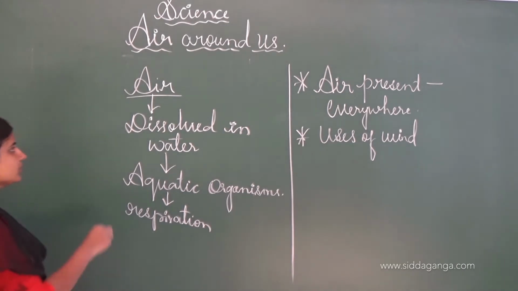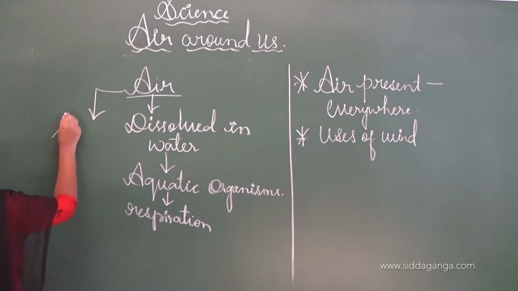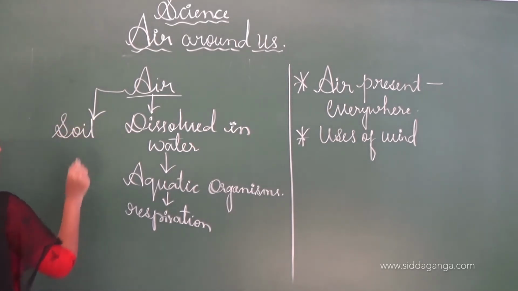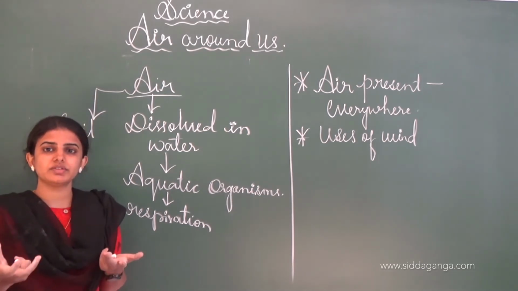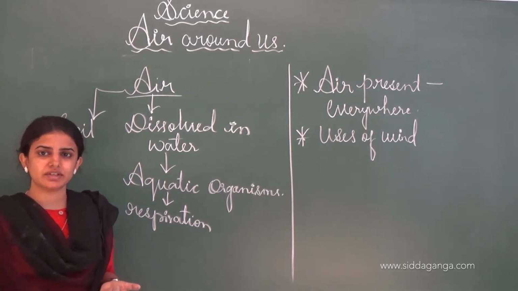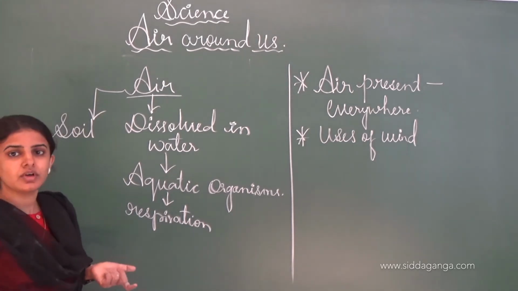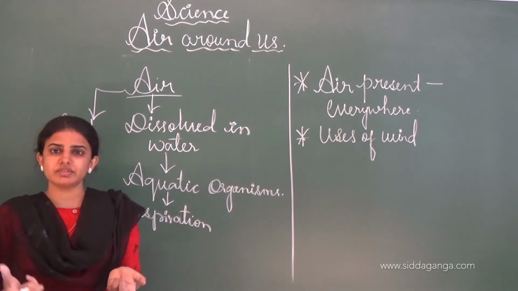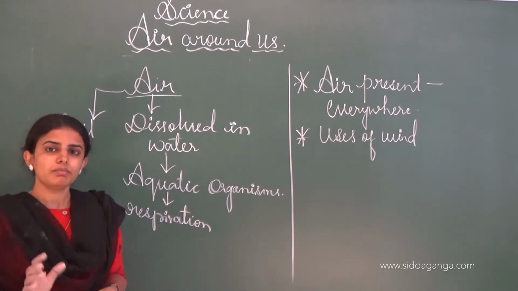And this is how the dissolved air is present in the water. The soil also contains air, and the roots utilize the oxygen present in the soil for girth. Girth is nothing but the thickness of the root, and the root absorbs the dissolved oxygen present in the soil and uses it for the growth as well as the development of the plant.